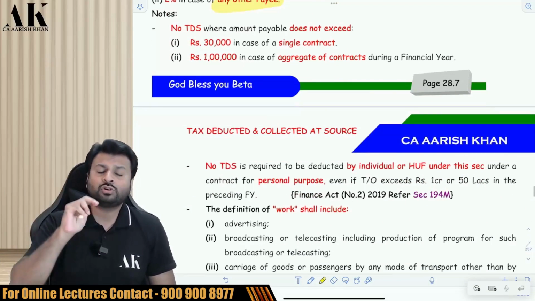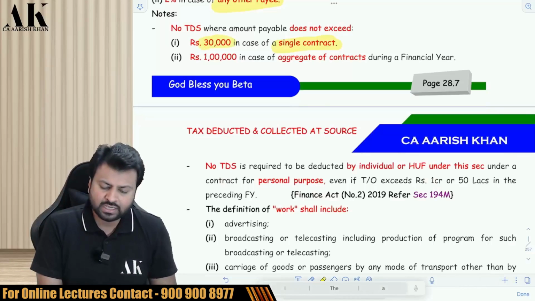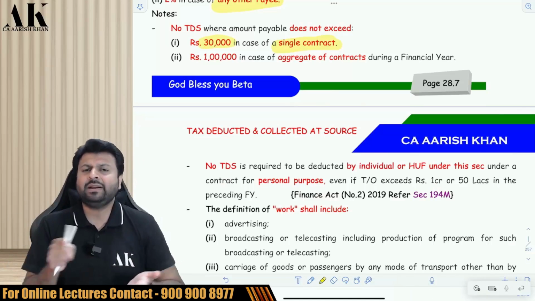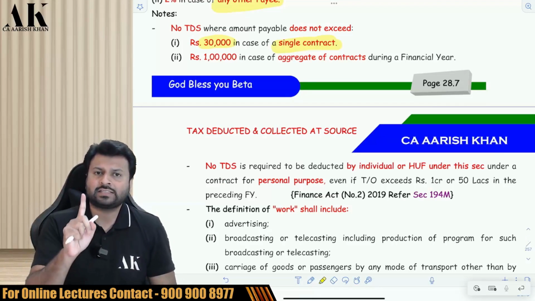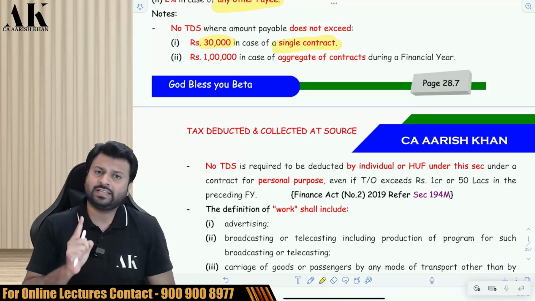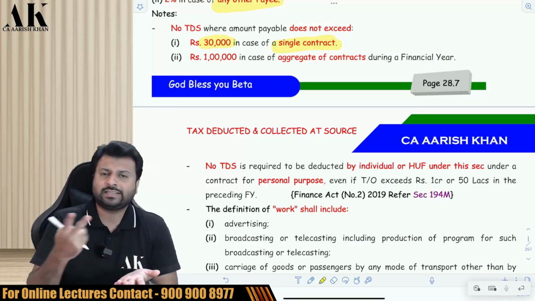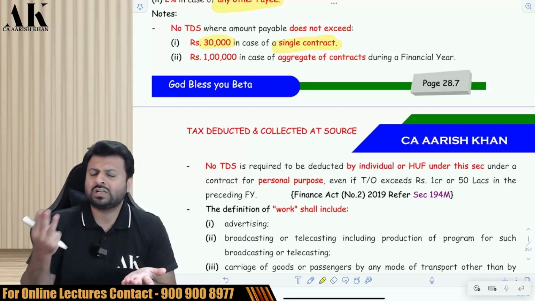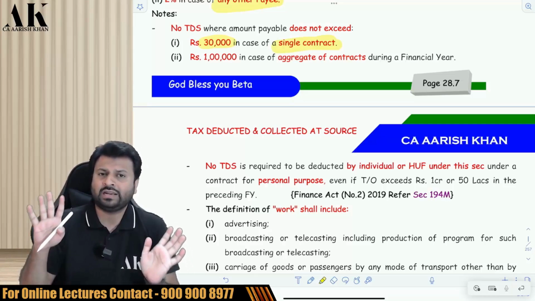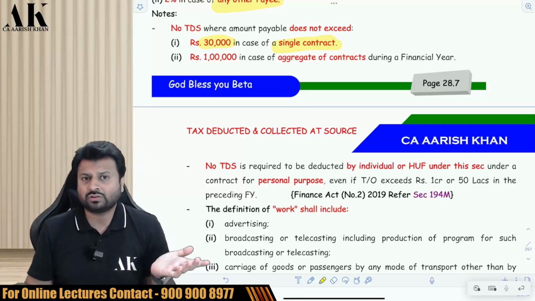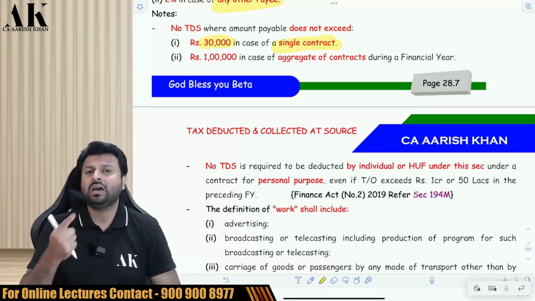The amounts are also two over here. If you are making a single payment in a financial year exceeding 30,000 rupees, you have to deduct TDS. If the single payment is not exceeding 30,000 rupees, but the entire amount in the entire financial year exceeds 1 lakh rupees, you are supposed to deduct TDS at the rate of 1% or 2%. For example, the first payment is of 20,000, do not deduct TDS. Second 20,000, do not deduct TDS. Third 20,000, do not deduct TDS. Fourth 20,000, do not deduct TDS, because the aggregate has still not exceeded 1 lakh rupees. Now the fifth payment is of 25,000 rupees. Now deduct TDS on the entire 1,05,000 rupees at 1% or 2%, as the case may be.